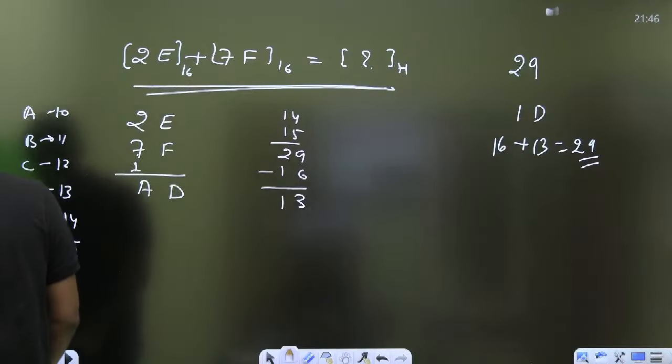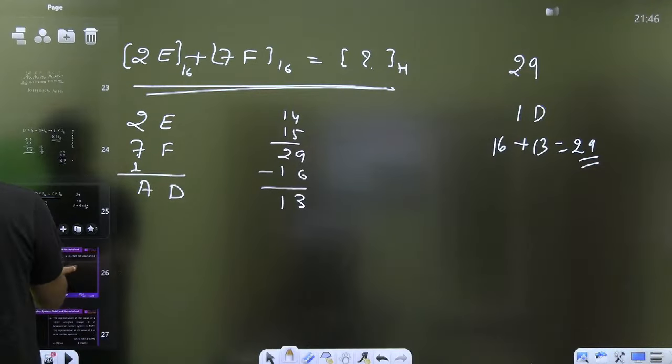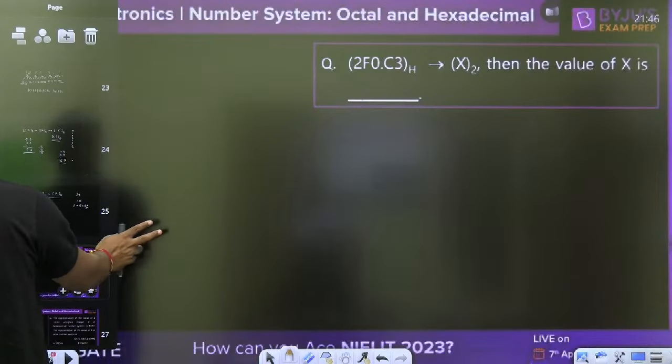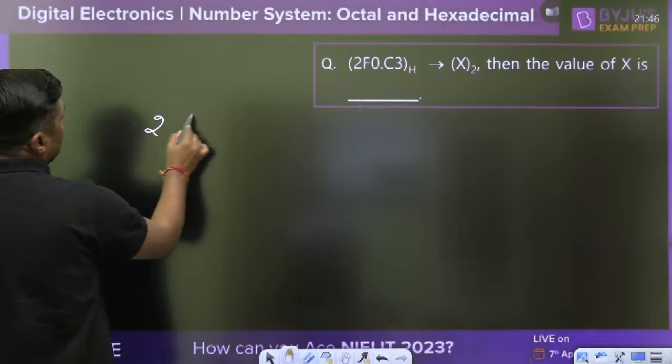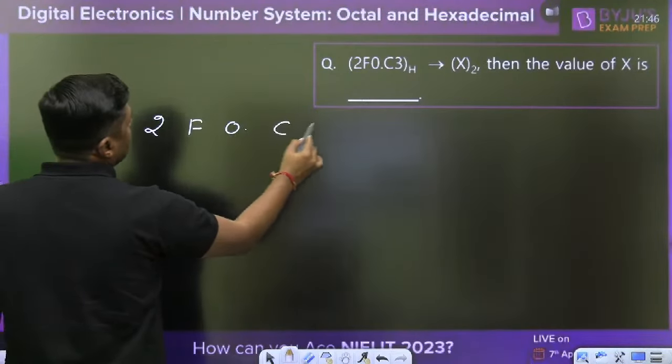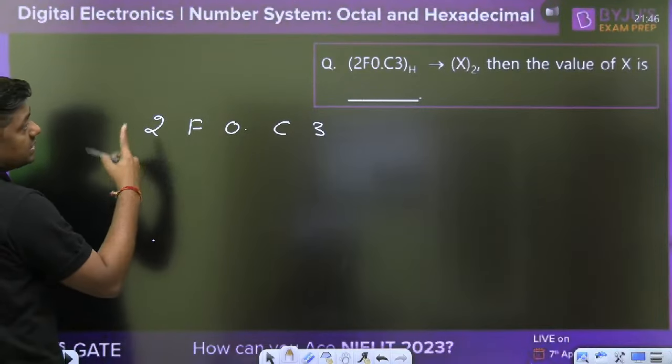Now tell me what is the answer here? Fast. 2F0.C3. Hexadecimal is converted into binary.